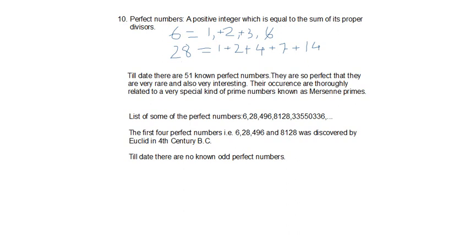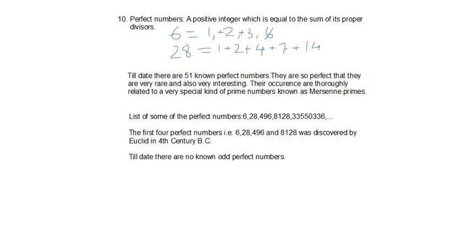Then we have a list of some perfect numbers, which are 6, 28, 496, 8128, 33,550,336, and so on. The first four perfect numbers, which are 6, 28, 496, and 8128, were discovered by Euclid in the 4th century BC.